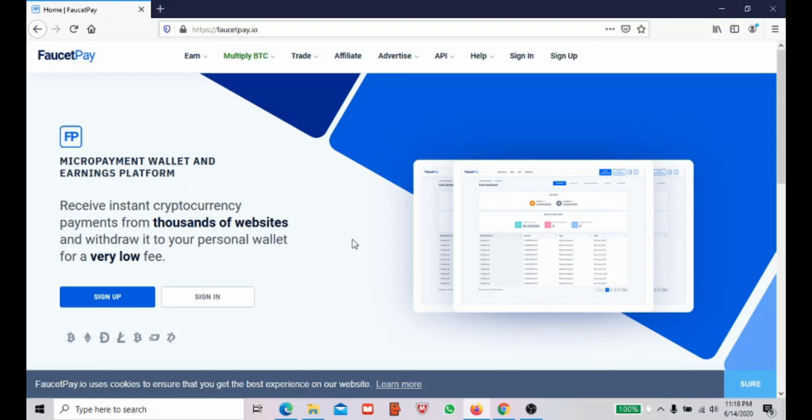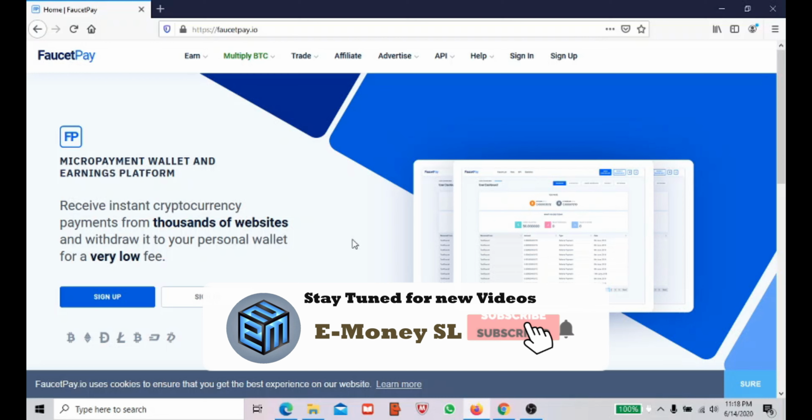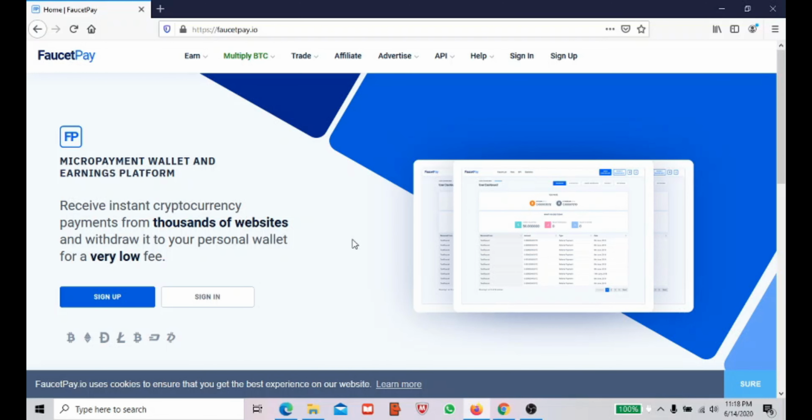I will show you how to create an account today, and once this account is created, I will bring you some cool websites where you can mine Litecoin, trade Litecoin, and mine Bitcoin and Ethereum. Whatever you store in this wallet, this is a very safe wallet. So without taking much time, we will go and do a sign up right now.